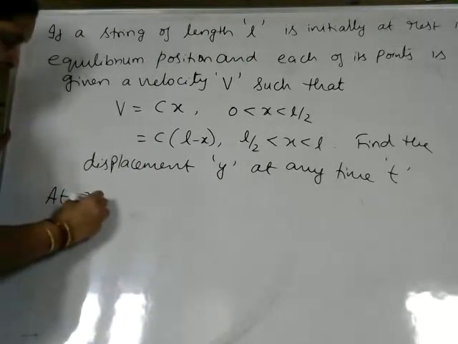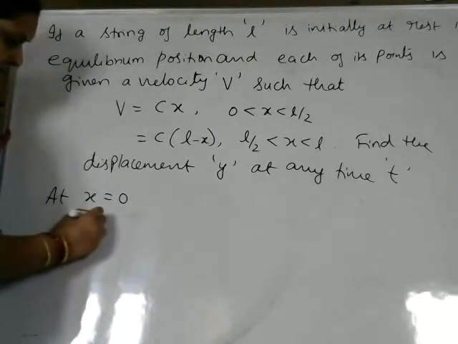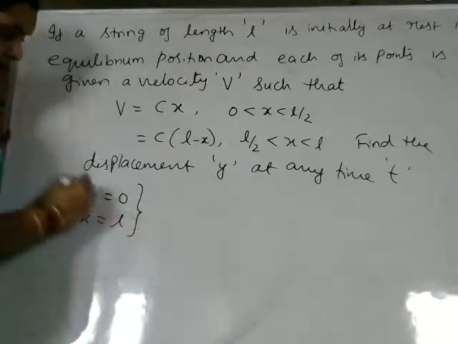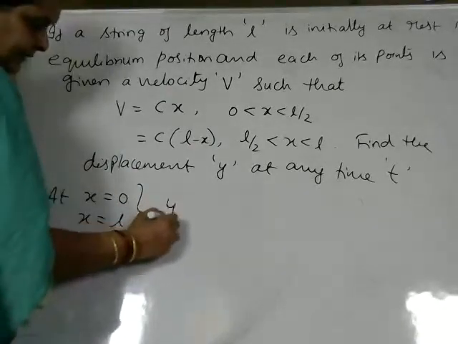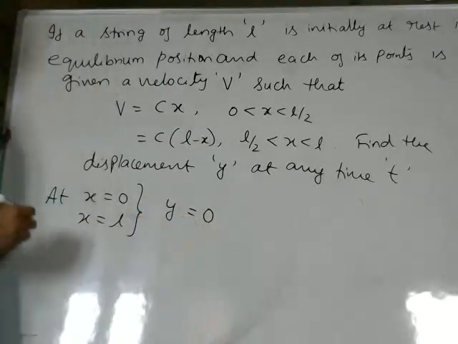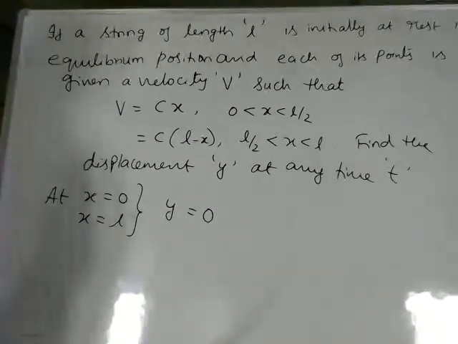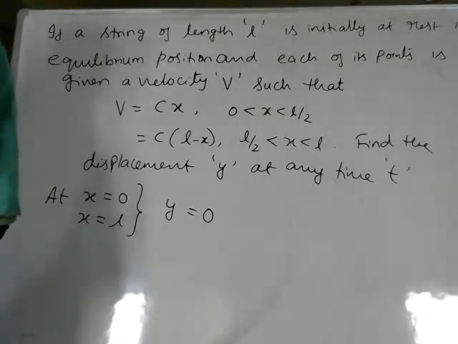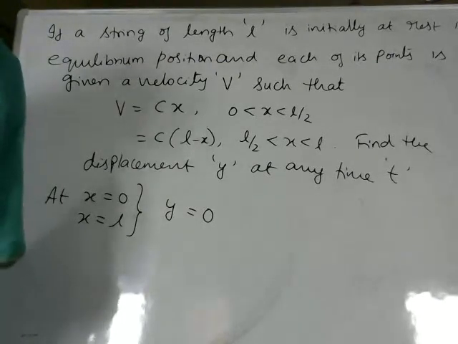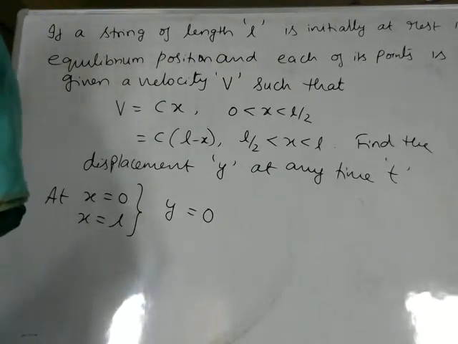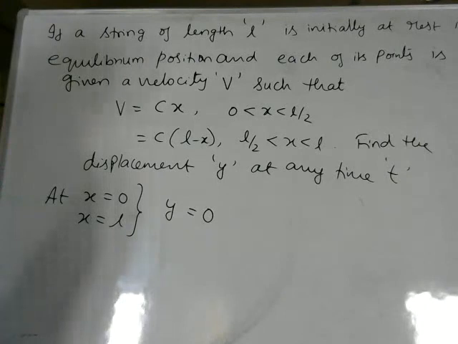At x is equal to 0 and at x is equal to L, at both the conditions, the displacement value is equal to 0. This is the first condition we have. For each and every wave equation, whatever may be the length of the string, always at both the ends, since the string is fixed, always the displacement is 0. Means at x is equal to 0 and at x is equal to L, displacement is 0.